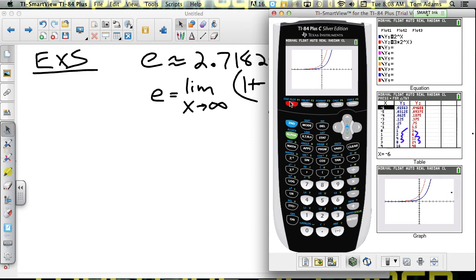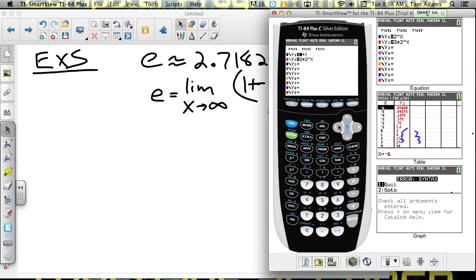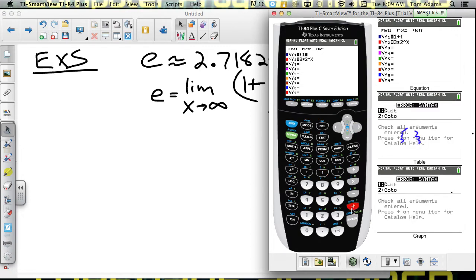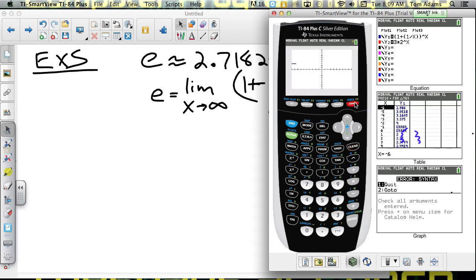And so if I say 1 plus, oops, I got to start that with parentheses. 1 plus, and then parentheses again, 1 divided by x, close the parentheses, raised to the x, and I hit clear, and I graph that. That's what the graph looks like.